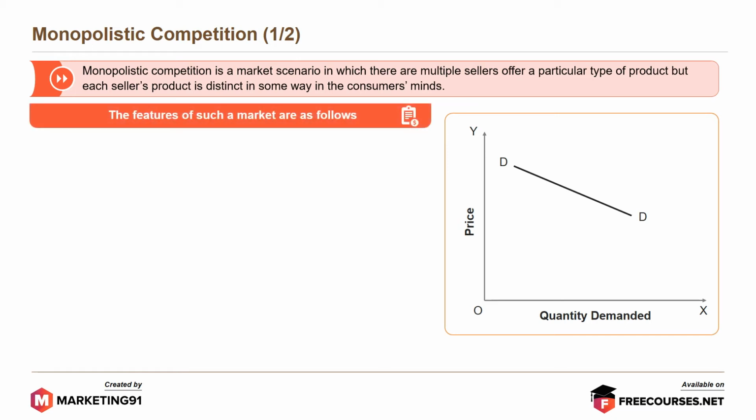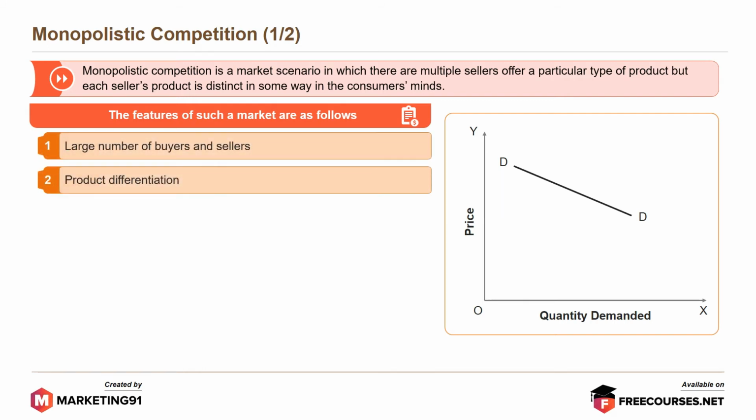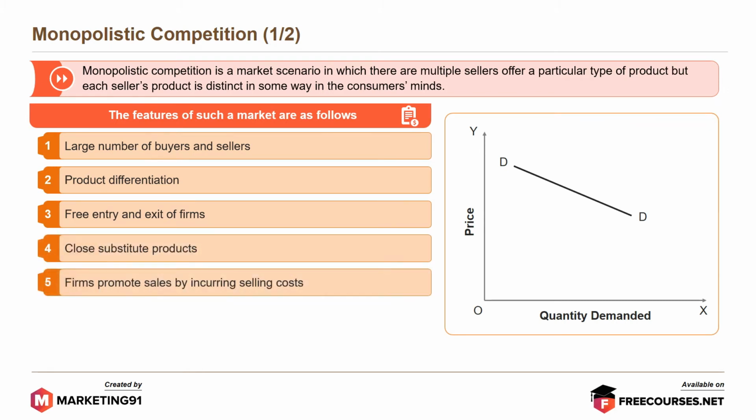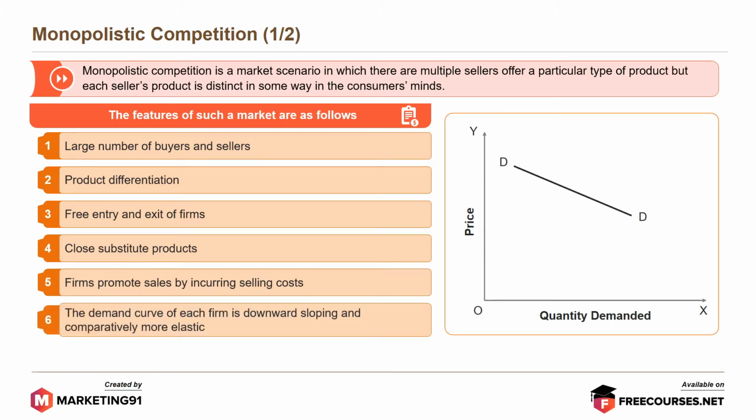The features of such a market are as follows. First, large number of buyers and sellers. Second, product differentiation. Third, free entry and exit of firms. Fourth, close substitute products. Fifth, firms promote sales by incurring selling cost. And sixth, the demand curve for each firm is downward sloping and comparatively more elastic.